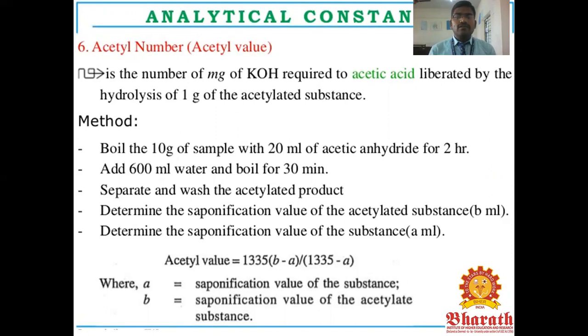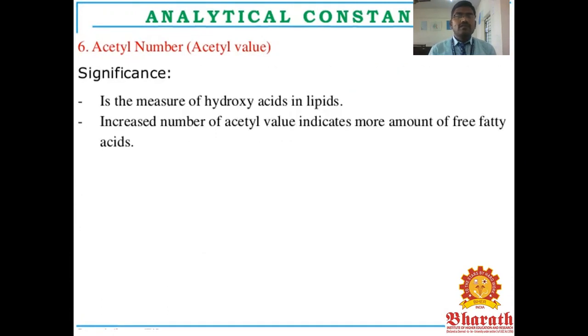The acetyl value equals 1335 times the saponification value of substance A minus the saponification value of acetylated substance B, divided by 1335 minus the acetylated substance value. A is the saponification value of the substance, and B equals the saponification value of the acetylated substance. The acetyl number significance is that it measures the hydroxy acids in the lipids. An increase in the acetyl value indicates a greater amount of free fatty acids.